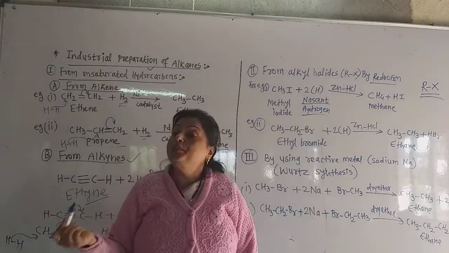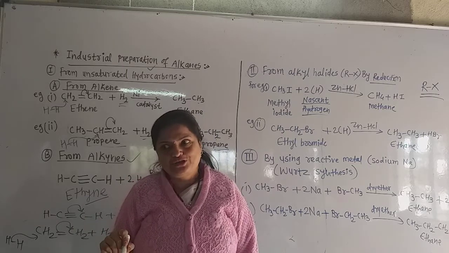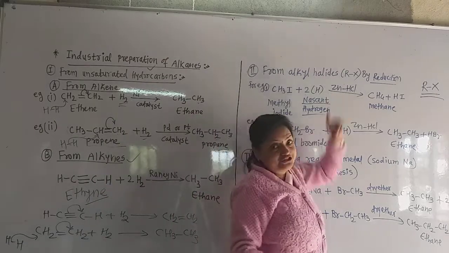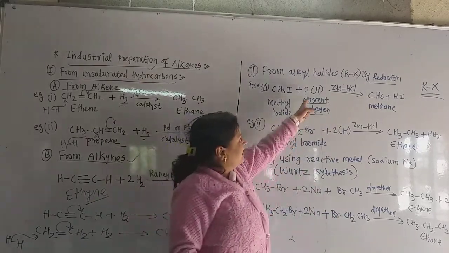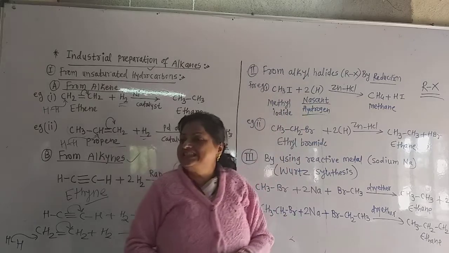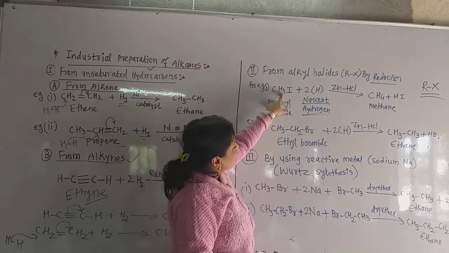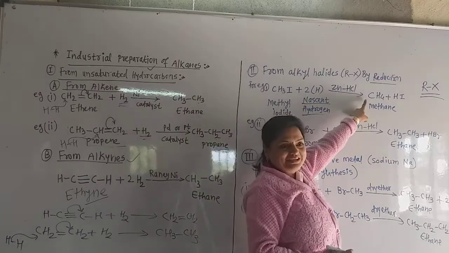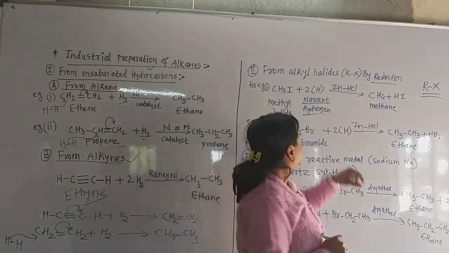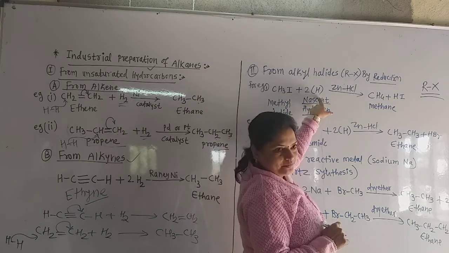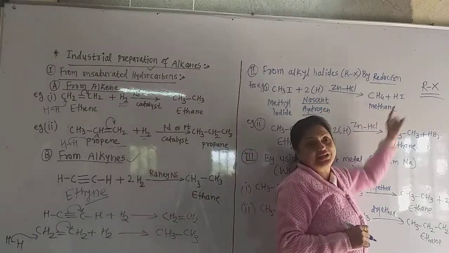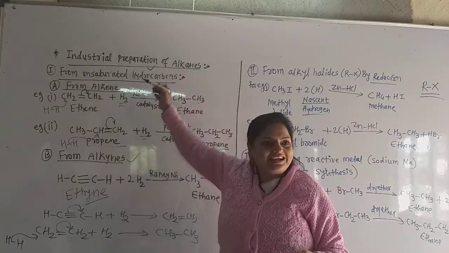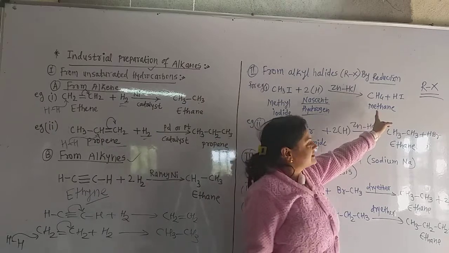Because it is atomic hydrogen, not molecular hydrogen. So 2 atoms of hydrogen are released when we add HCl on zinc. Now this hydrogen reacts with this alkyl halide. This CH3 and one hydrogen atom form the alkane methane. What remains? Iodine and one hydrogen atom form hydrogen iodide. Now this is the alkane, methane.